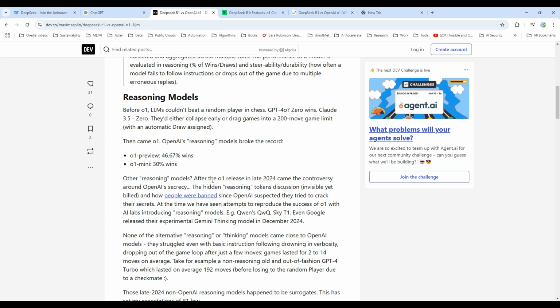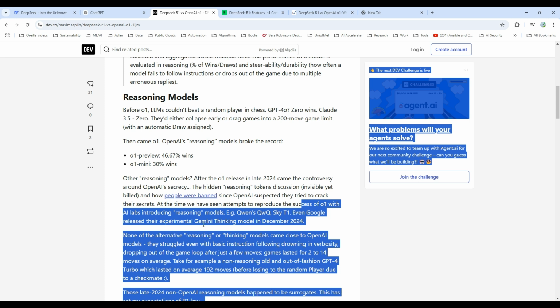After the O1 release in late 2024, there was discussion around OpenAI's secrecy and the hidden reasoning tokens, and people were mad since OpenAI suspected they tried to crack the secrets. We saw attempts to reproduce the success of O1 with AI labs introducing reasoning models, and even Google released the experimental Gemini thinking model in December 2024.